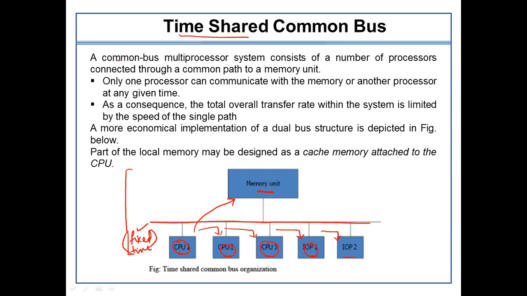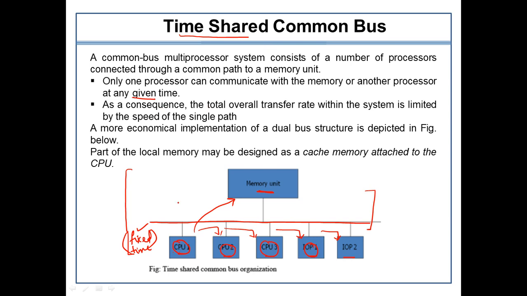The common bus multiprocessor system consists of a number of processors connected through a common path to a main memory unit, right? Now only one processor can communicate with the memory at any given time. This is the basic rule which the time shared common bus system follows.